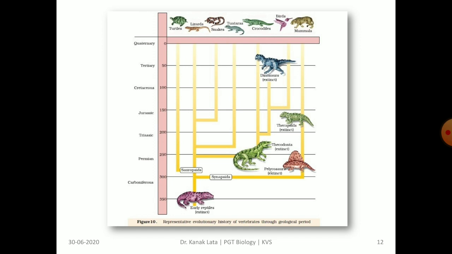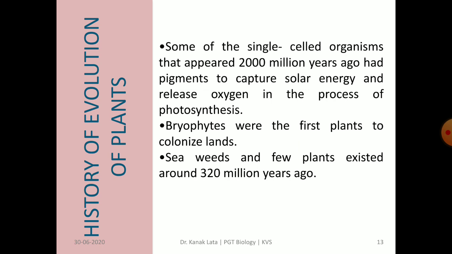The given figure reveals the representative evolutionary history of vertebrates through geological periods. Now let us see the history of evolution of plants. It is thought that around 2000 million years ago, single-celled organisms evolved which had pigment to capture solar energy, thereby releasing oxygen by the process of photosynthesis.